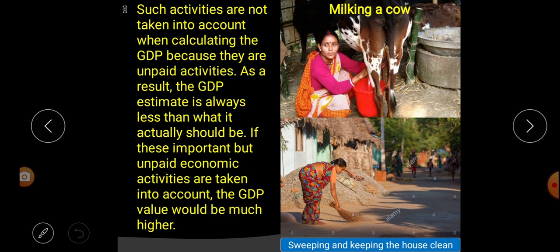If these important but unpaid economic activities are taken into account, the GDP value would be much higher. That means if all this unpaid work that we do without payment is included in GDP, the final value of the country will be much higher.